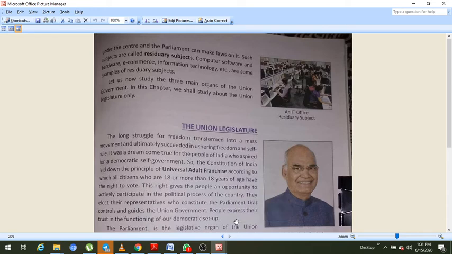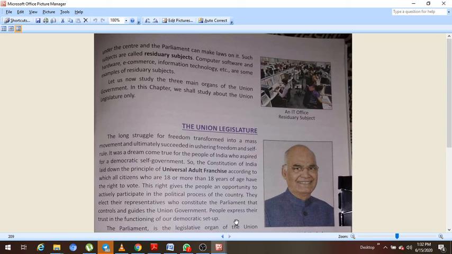Means those subjects which have not been mentioned in all these three lists fall under the residuary list, and on those the central government will make laws. Those subjects are computer, software, hardware, e-commerce, information technology, which came into existence later after the implementation of the constitution. So they were kept in residuary subjects, and on these the parliament can make laws.